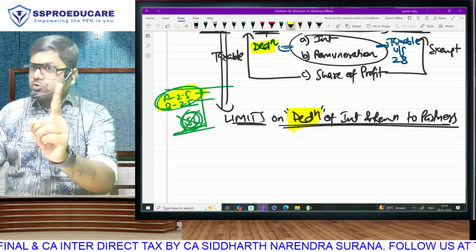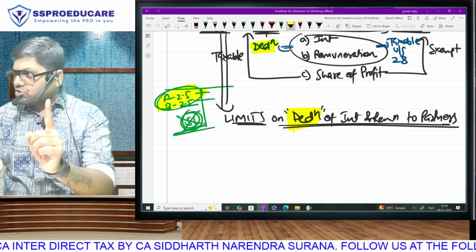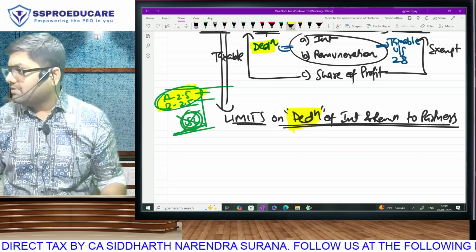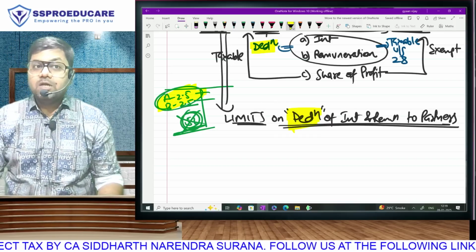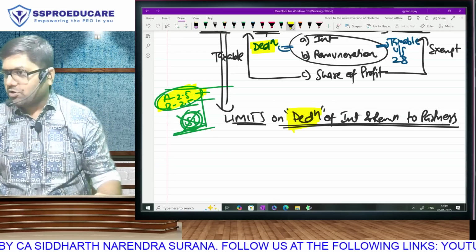If you don't know how to calculate that 4 lakh, if you don't know what I will teach you in the limits now, that means you don't know the law. And if you don't know the law, that means unfit to cash on delivery. If you know, you won't get marks. Understand what you will have to do.